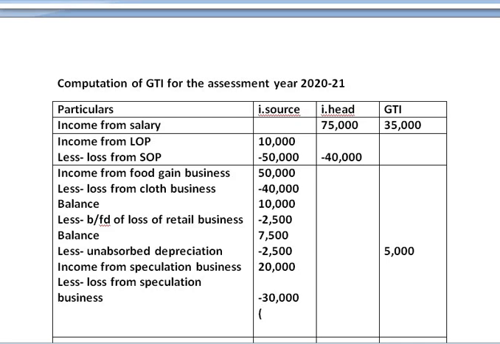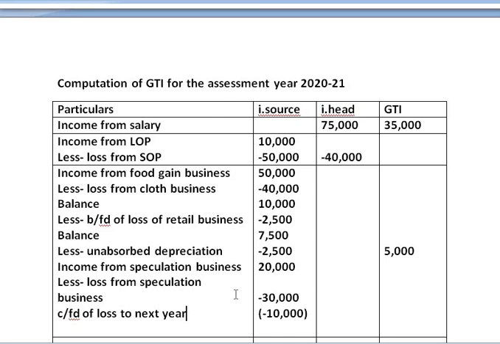That loss has to be carried forward to the next year. Therefore, loss of this 10,000 rupees is carried forward to next year. So we can write here, that is carry forward of loss to next year.